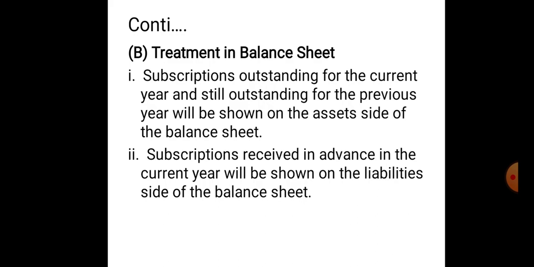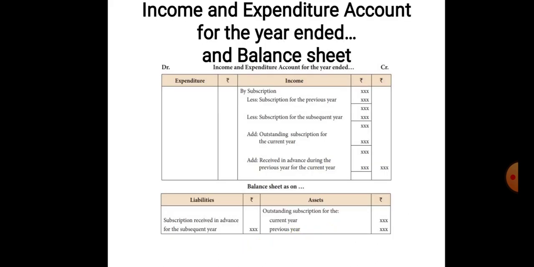income and expenditure account. And the subscriptions have to be treated in the balance sheet. So subscriptions outstanding for the current year and still outstanding for the previous year will be shown on the asset side of the balance sheet. Subscriptions received in advance in the current year will be shown on the liability side of the balance sheet. So like this is the treatment of subscriptions in the income and expenditure account.